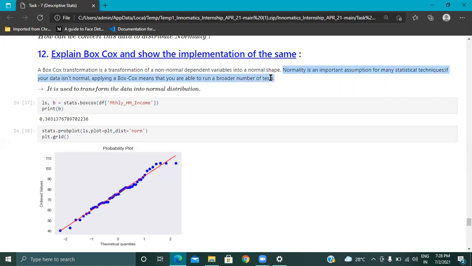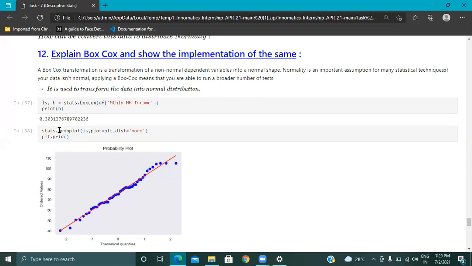Simply, we can state that if there is an error in the data, or the data is not in good condition, it means it does not have any perfect order. By applying Box-Cox, you are able to run a broader number of tests. It is nothing but probability. You are doing probability with the data.